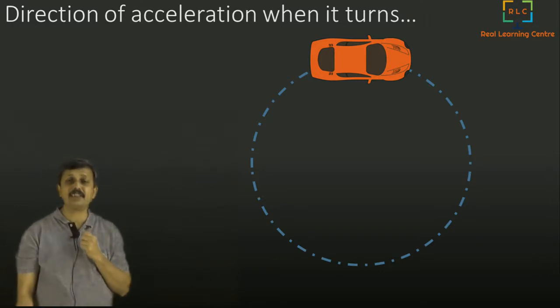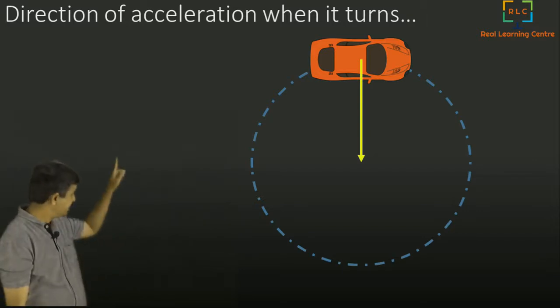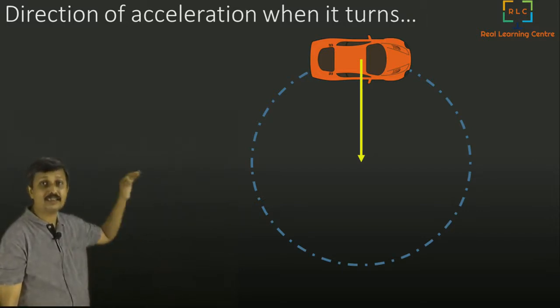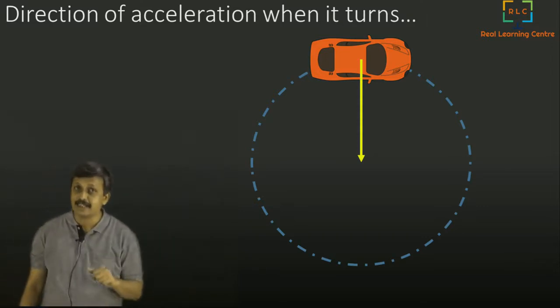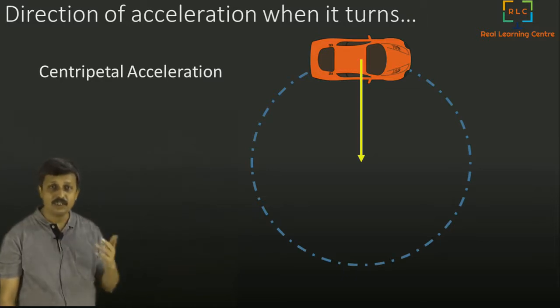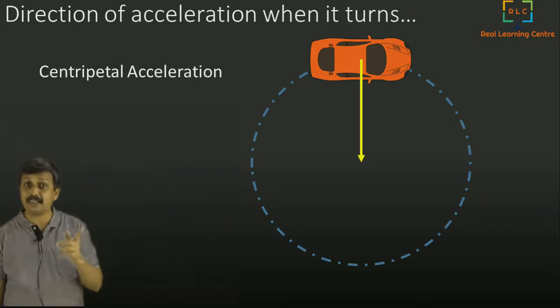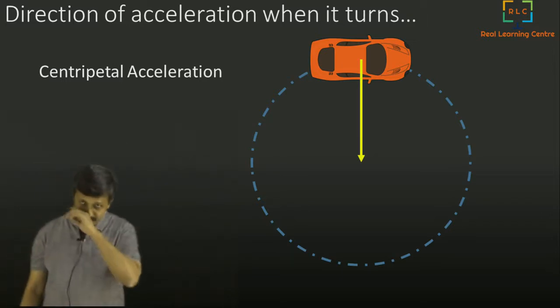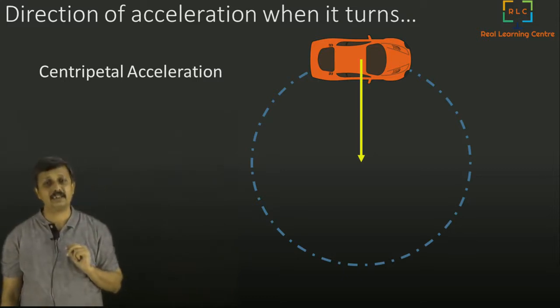In this kind of scenario, we say acceleration is towards the center of the turning circle. Hence it is called centripetal acceleration. Centripetal acceleration means towards the center, wherever there is a turning happening.